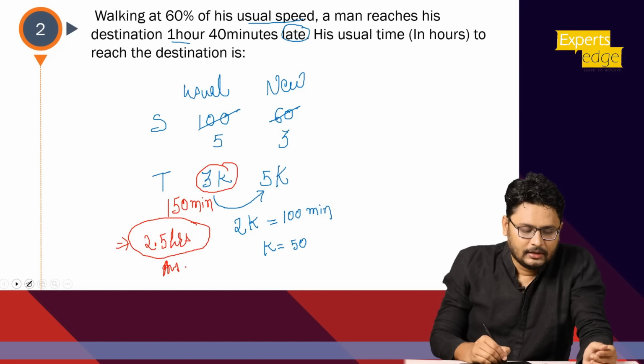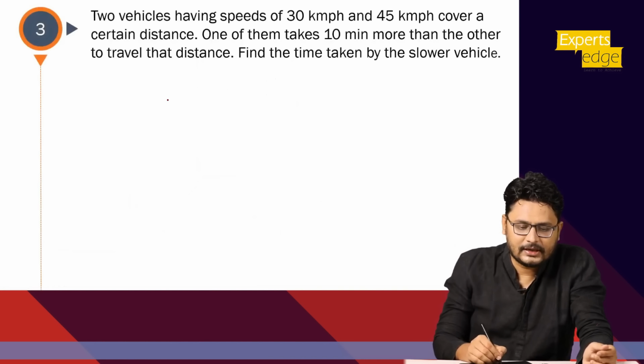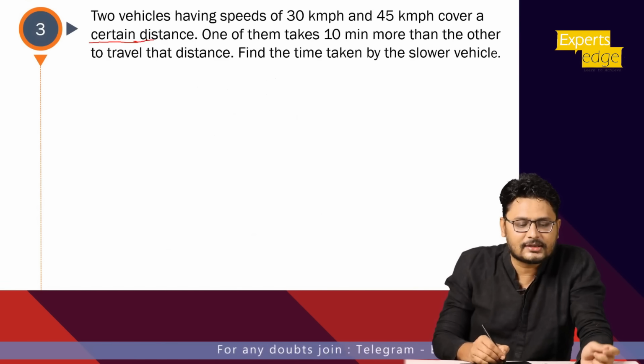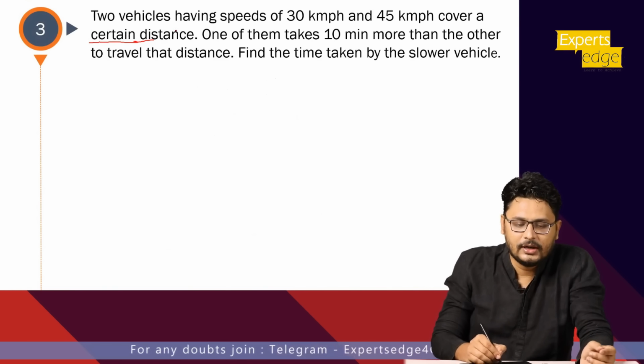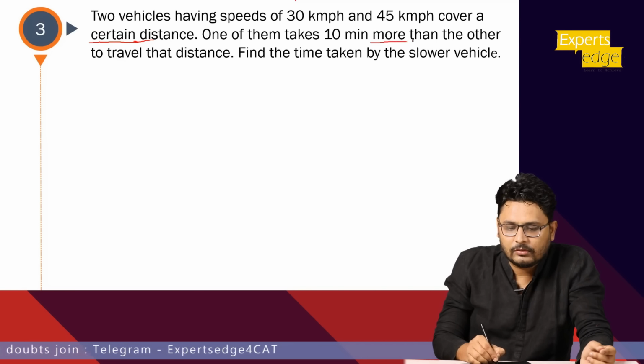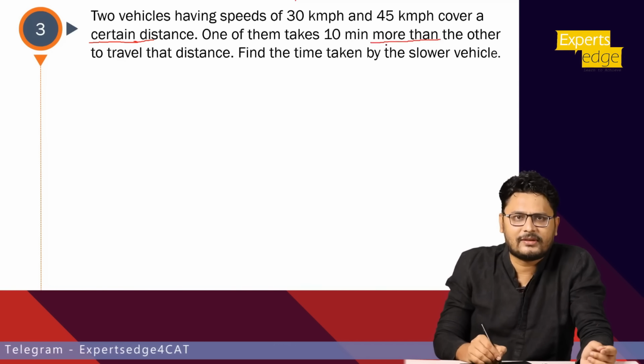Now the third question. Again, a similar sort of: two vehicles having speed 30 kmph, 45 kmph cover a certain distance. Underline this keyword certain. What does the certain indicate? Certain indicates nothing but the distance is constant. One of them takes 10 minutes more. What is this? More than indicates nothing but the difference.